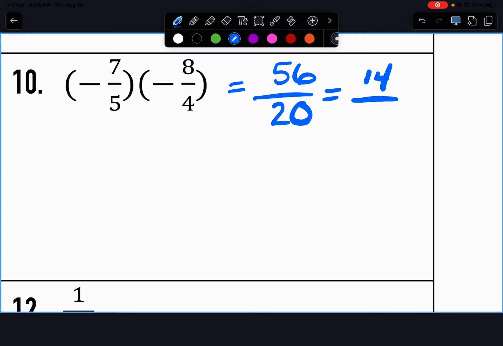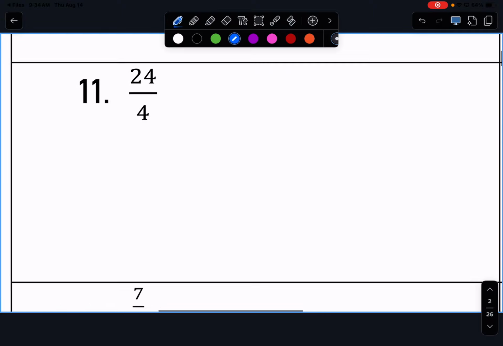14 minus... What is 20 divided by 4? 5. So we can simplify that to 14 fifths. All right, now, 24 divided by 4.